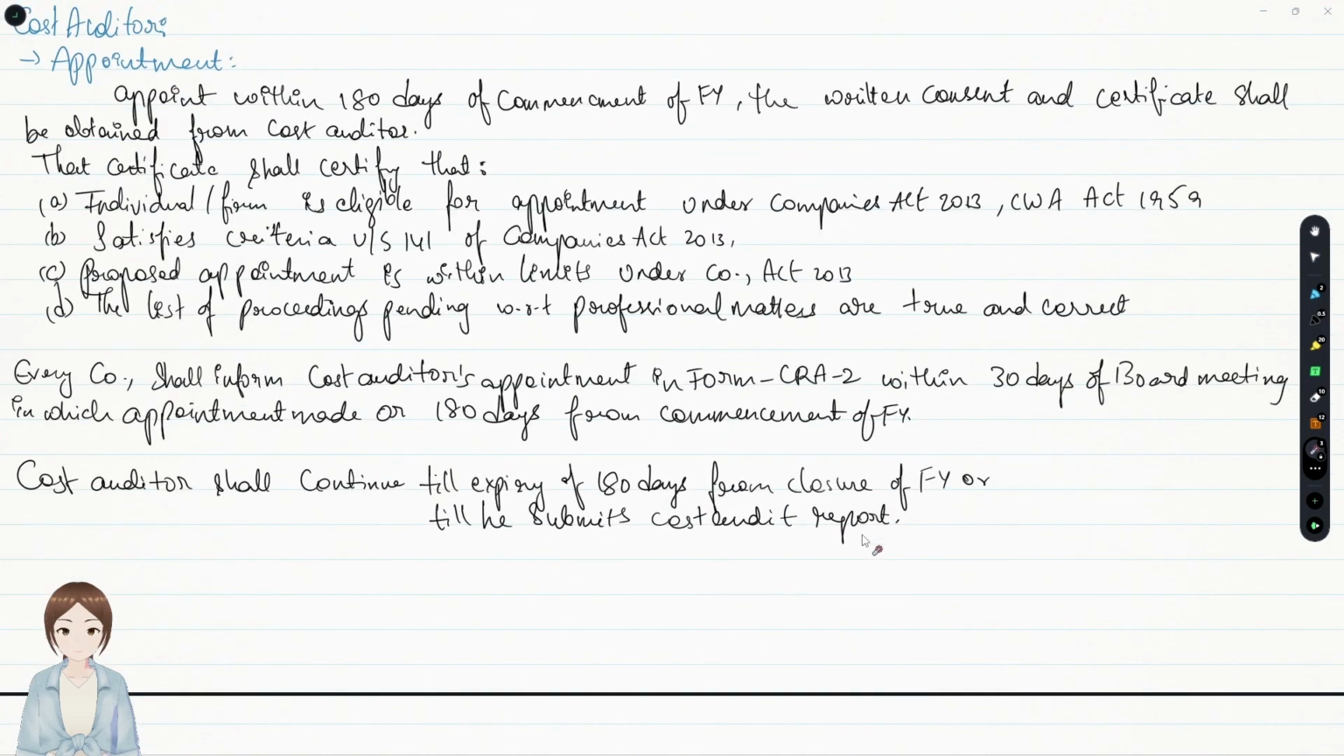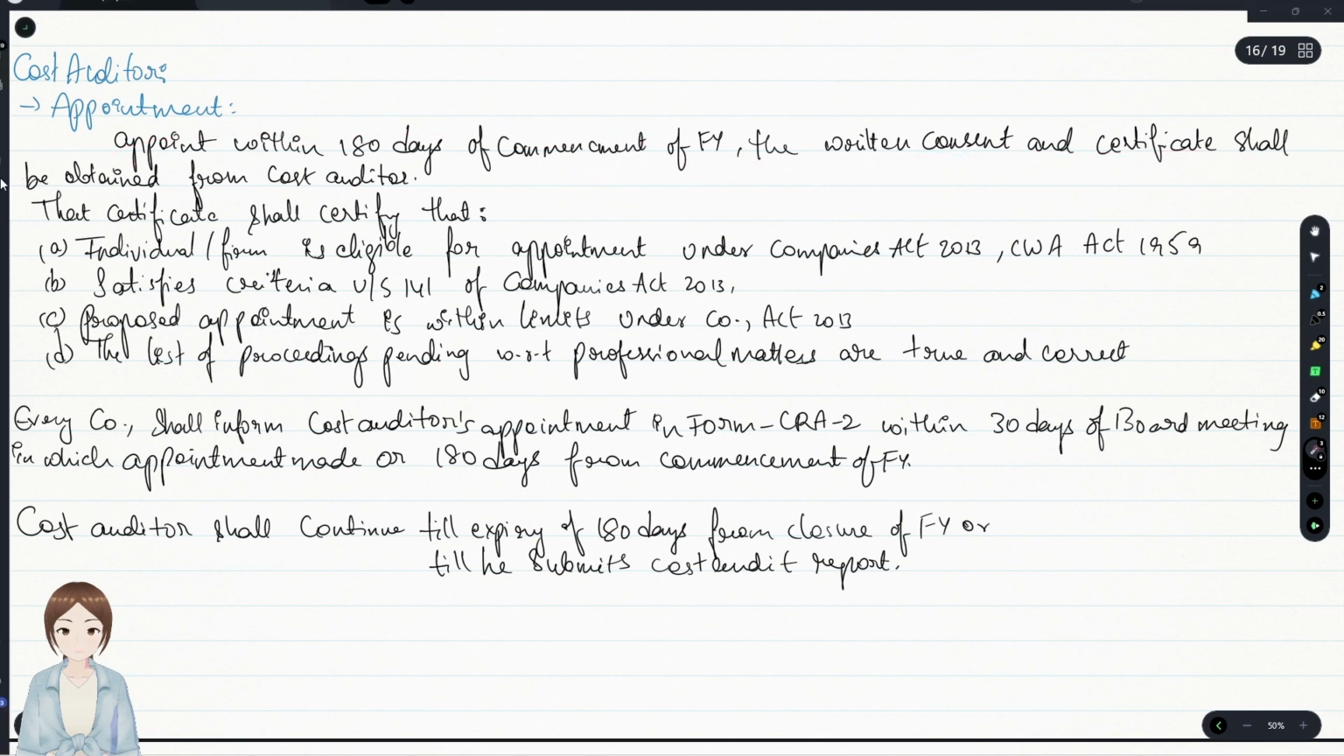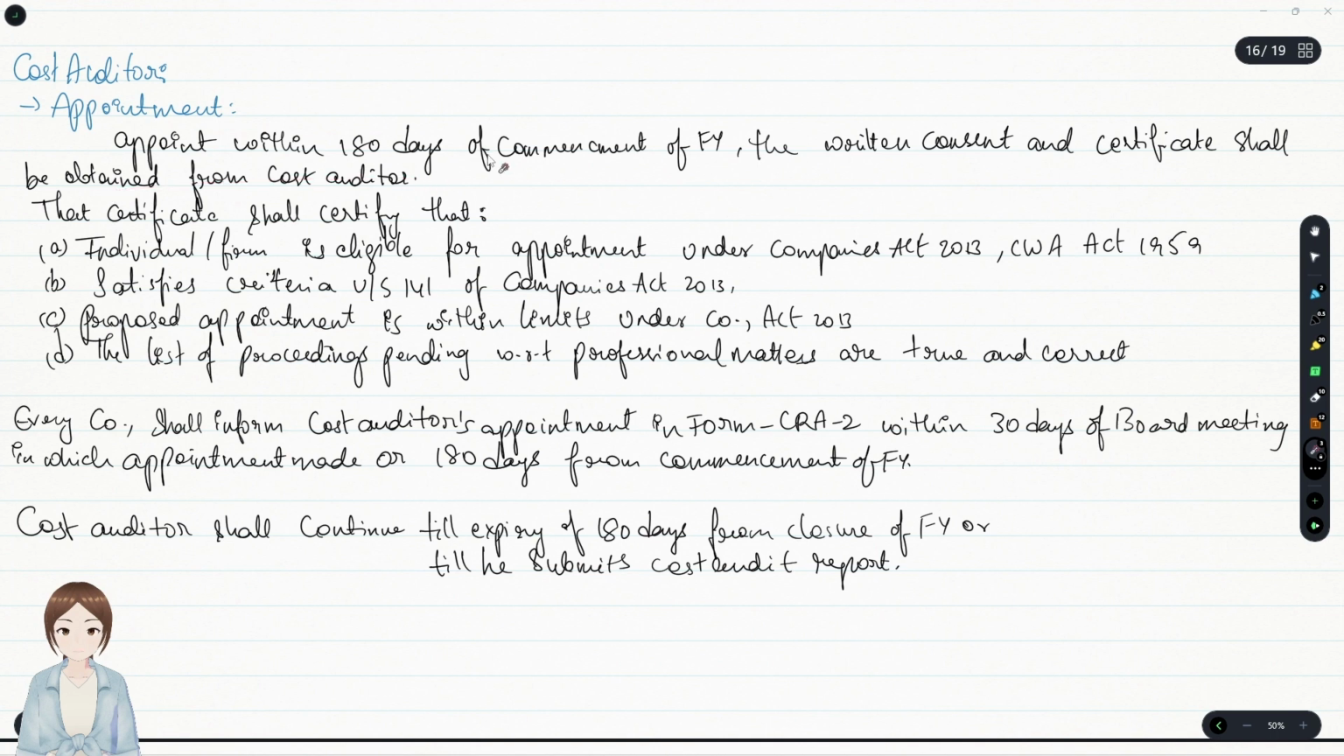Cost auditor appointment procedures. As you have seen, we will also find a few common points with regard to appointment of cost auditors. Appointment within 180 days of commencement of financial year. The written consent and certificate shall be obtained from the cost auditor. Cost auditor shall be appointed within 180 days from commencement of financial year, similar to subsequent auditor's appointment in government audit. Same time, written consent and certificate. Okay, we have seen this. What shall that certificate consist of?